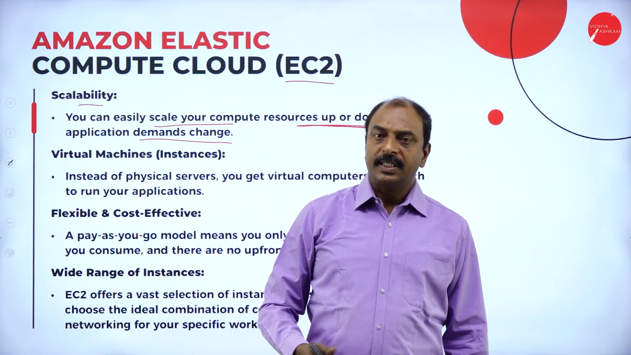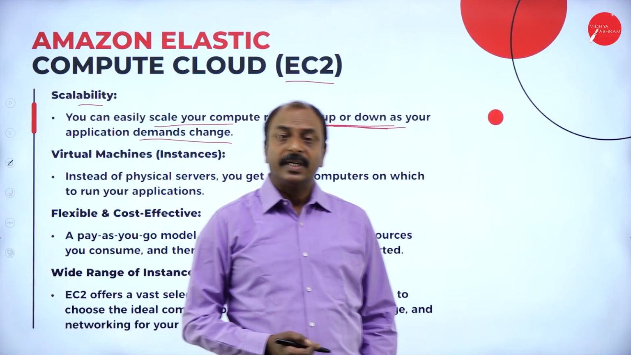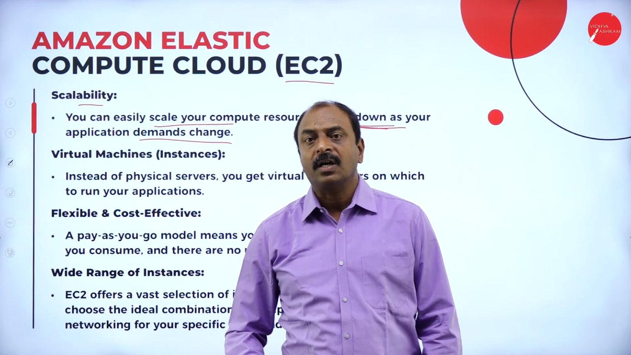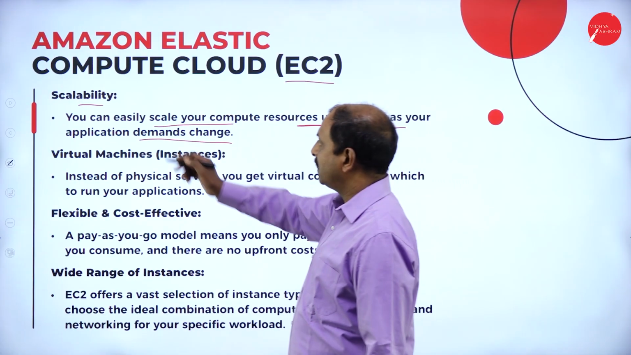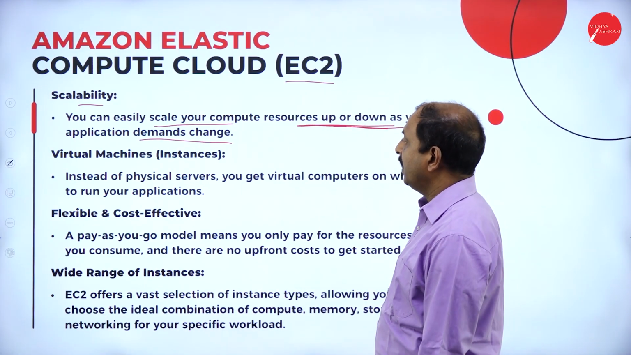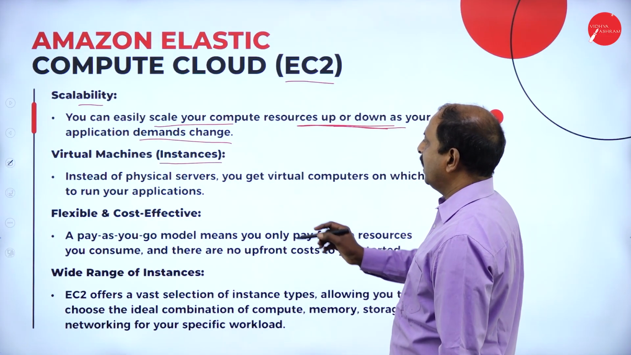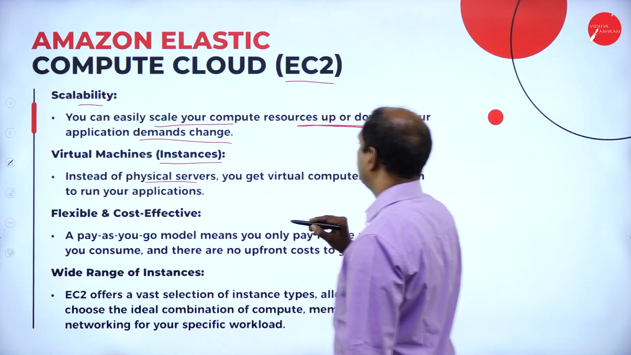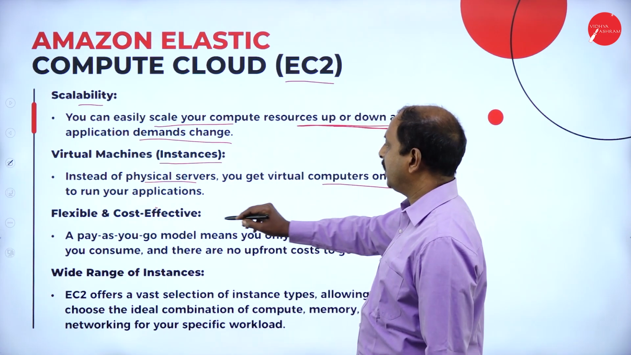So here the customers, users, or clients can, whenever they want, add a few more resources, or they can remove services from AWS. That is the definition of scalability. And it is virtual machines, nothing but instances. Instead of a physical server, you get virtual computers on which you can run your applications.